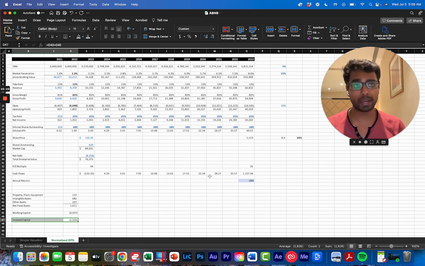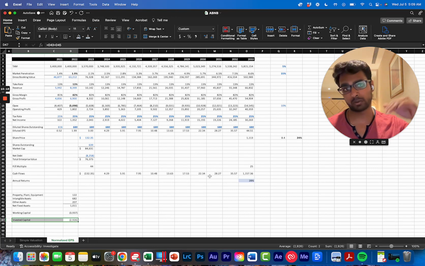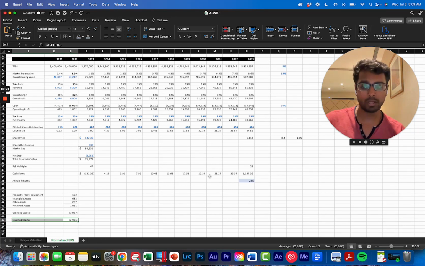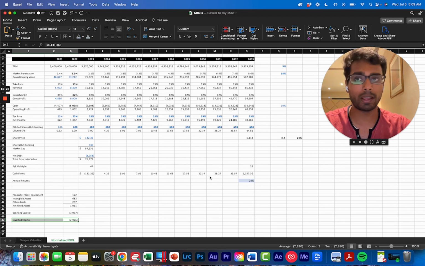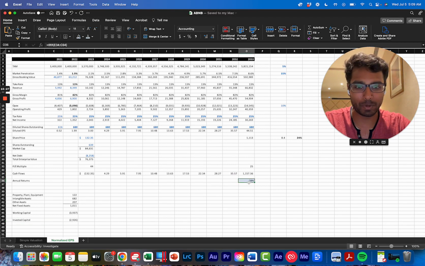So if you're looking at a declining business that has negative working capital, that's horrible because it's going to suck up a lot of cash as the business unwinds. And if you're looking at a growing business that has negative working capital, it'll generate cash as the business grows, right? If that's too confusing right now, don't worry about it. It took me a while to grasp that concept, and if we can address it in one of the Q and A's, or you just post a question in the comment section, I'll try to clarify it a little bit. But this is the end goal that we're trying to get to, right?